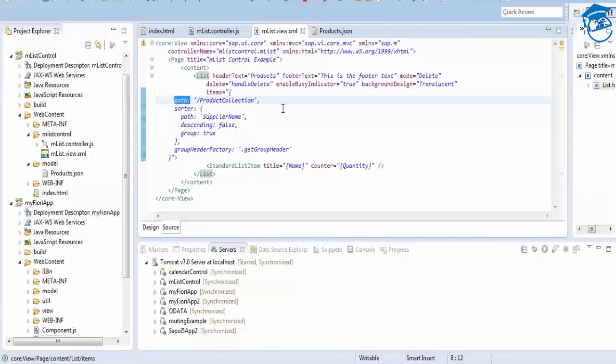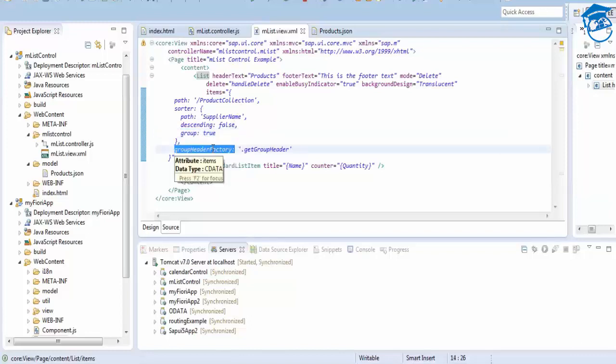And then what I have done is I have used a sorter technique. Inside this I've included the path, and there's a supplier name, meaning I want to have different types of supplier names, and inside each supplier I want to have a list of products associated with this supplier, in an ascending manner. So descending is false, means it is ascending. And then group is true. When the group is true, then automatically the group will display.